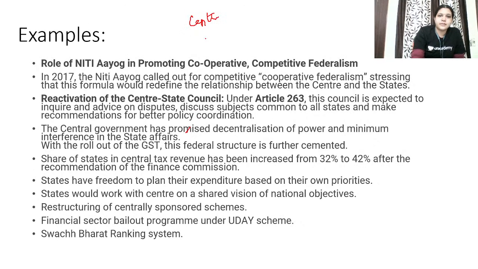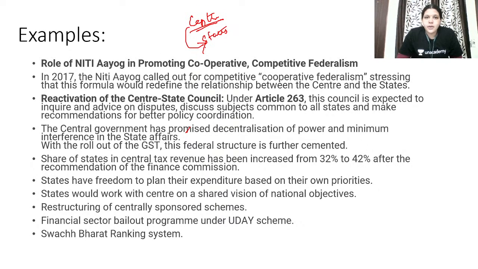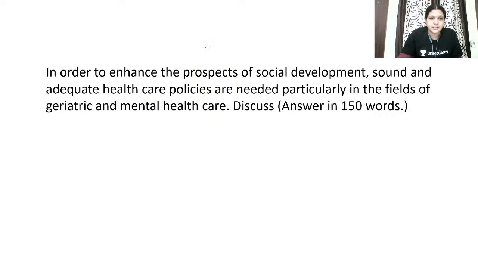Niti Aayog and different departments are creating healthy competition among these states, through ranking systems like Swachh Bharat rankings, and other schemes like which is the most developed city or smart city. This will increase healthy competition among states. You can give examples of those ranking systems.